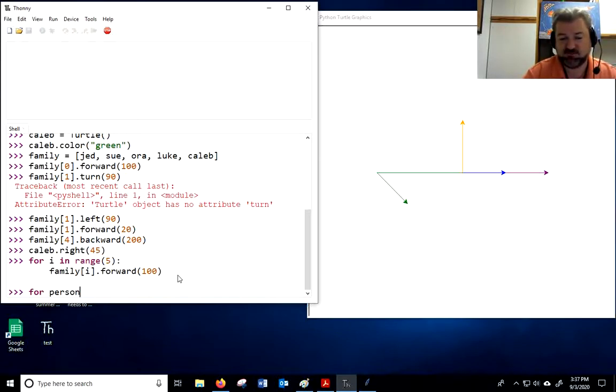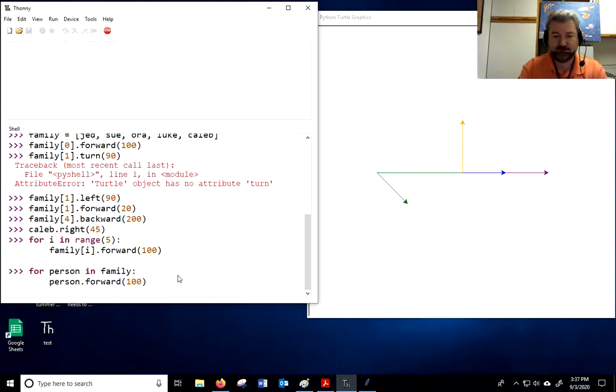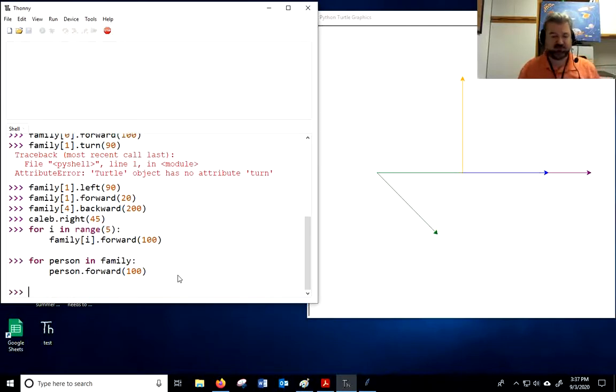But I'm going to use the variable name person. So for person in family. And now instead of person being the numbers, it's going to be the actual members of the family. And you'll notice I won't have to say family bracket anything this time. A person will be each different one. I'm just going to say person dot forward 100. And you see it does the same thing.